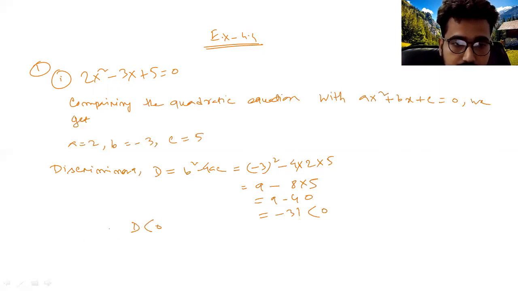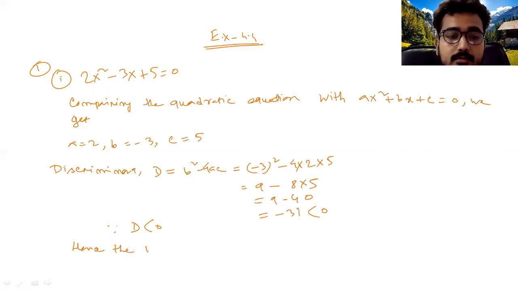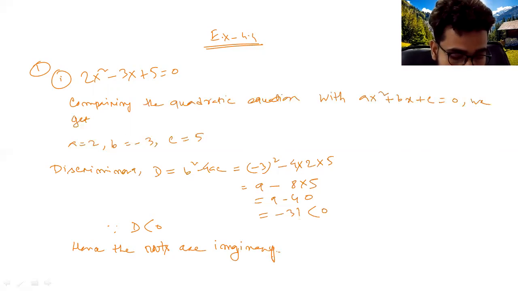So since the discriminant is less than 0, hence the roots are imaginary. Yes or no?